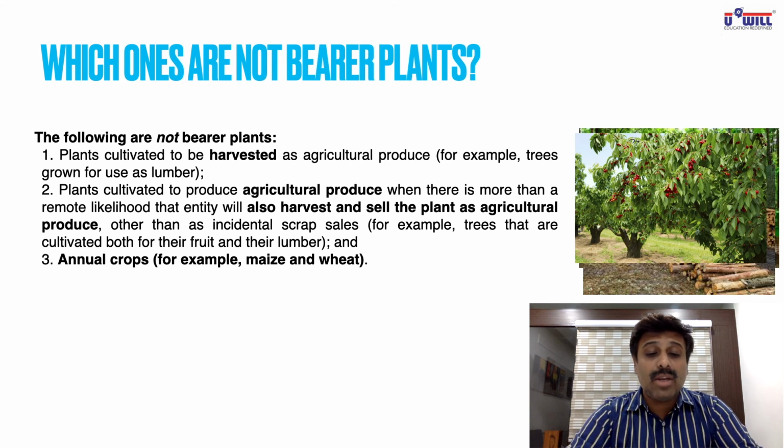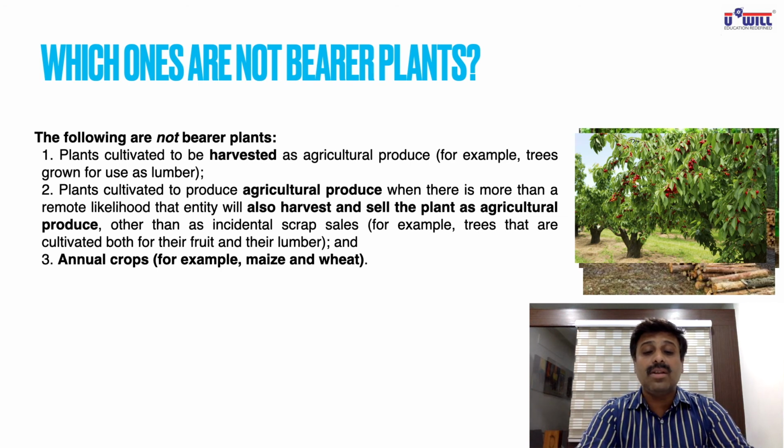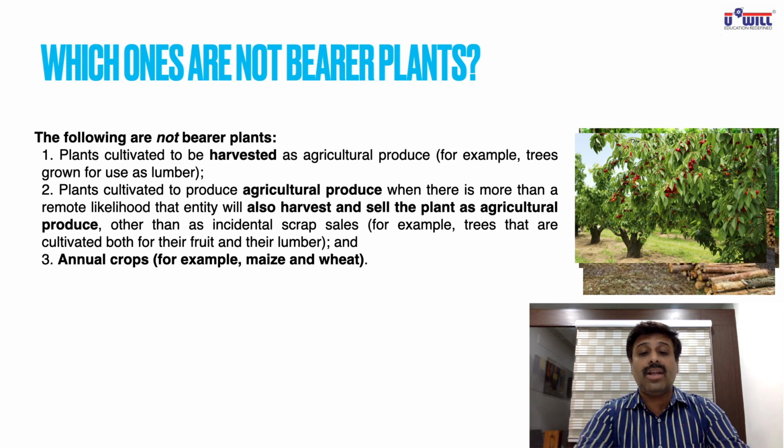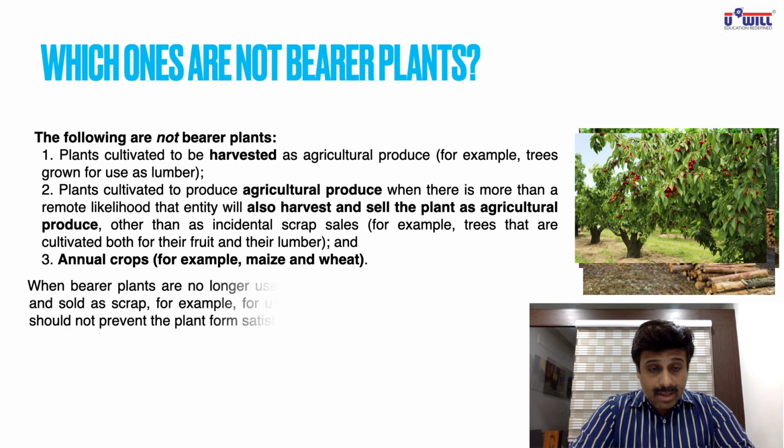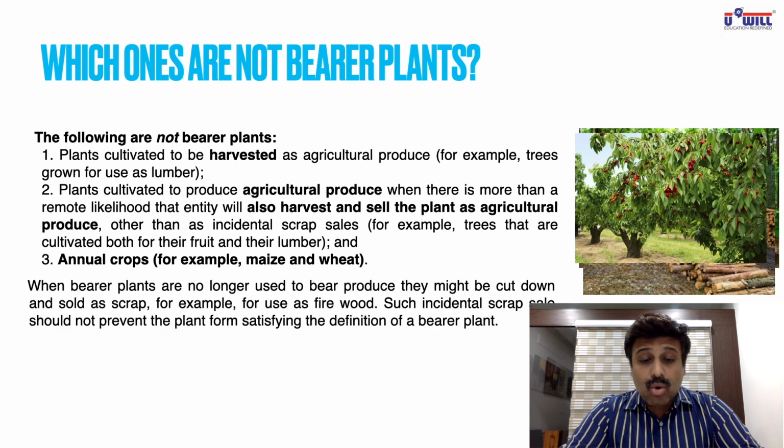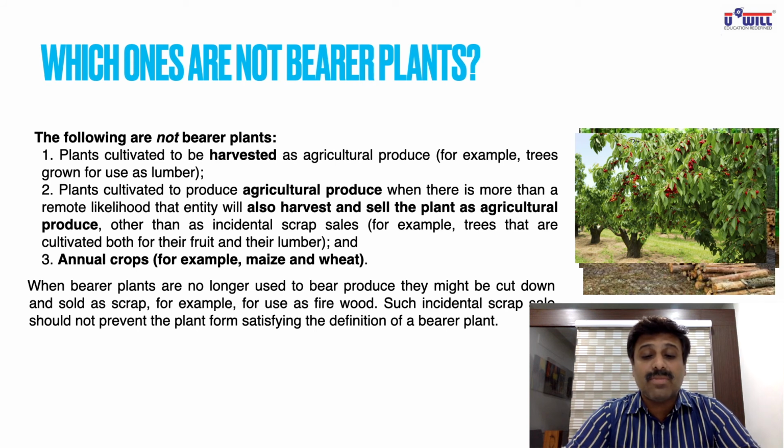And obviously annual crops, I have been telling you earlier, maize and wheat, because the entire plant itself is cut and sold. So the annual crops, where every year you grow the crops and cut the entire crop and sell it, are not included in bearer plants. When bearer plants are no longer used to produce, they might be cut down and sold as scrap, for example, used as firewood. This I told you earlier also. Such incidental scrap sales should not prevent the plant from satisfying the definition of a bearer plant.